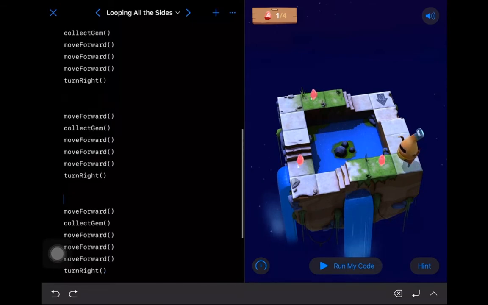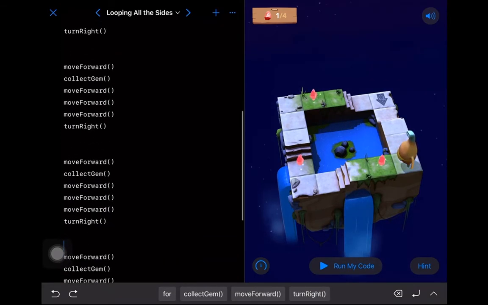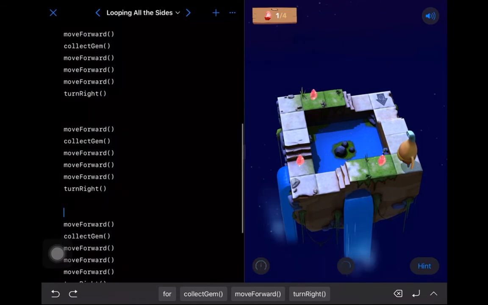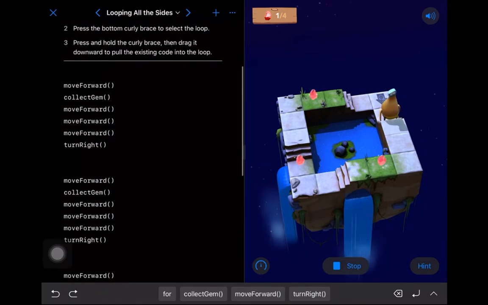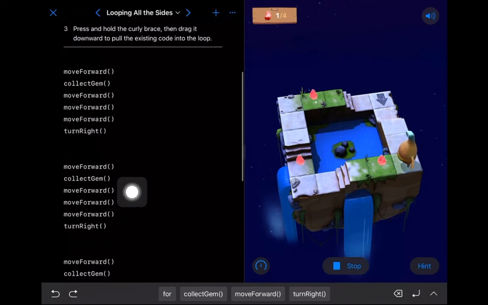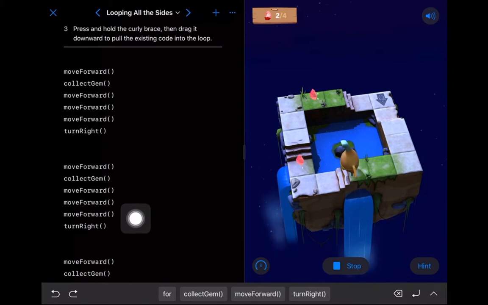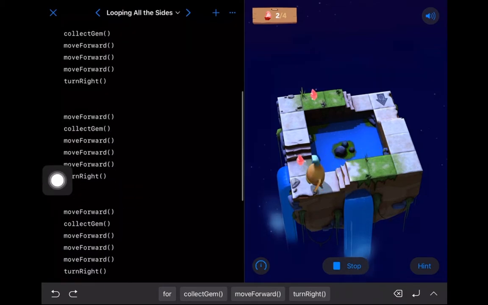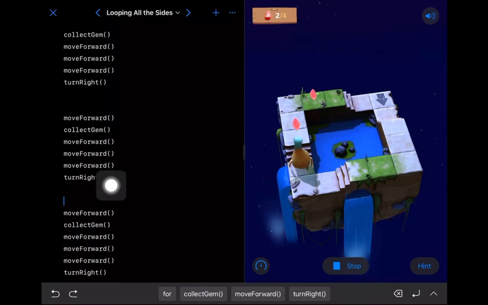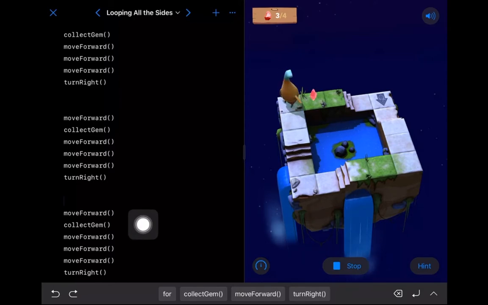Okay, cool. If we look, we've just written a fair chunk of code. So let's try running this. We'll watch Byte go through the initial bit of code that was already written for us. And now it's going to be around this area, collecting the gem, move forward, move forward, move forward, turn right. Let's go to the next. There we go. And then we're going to jump onto the last one.